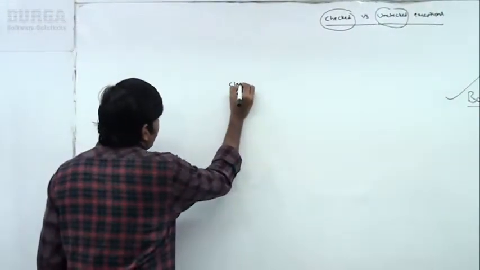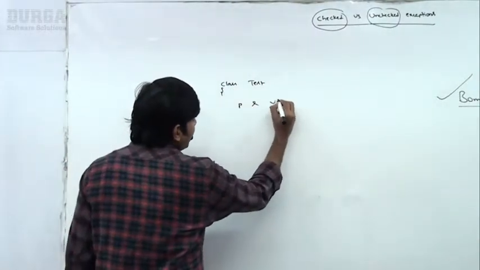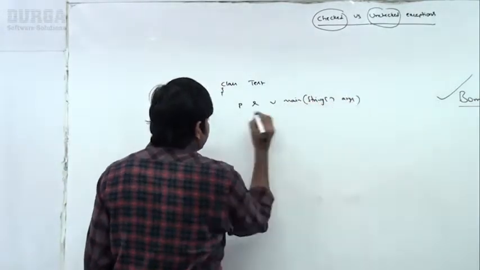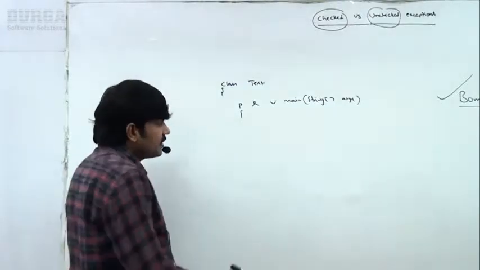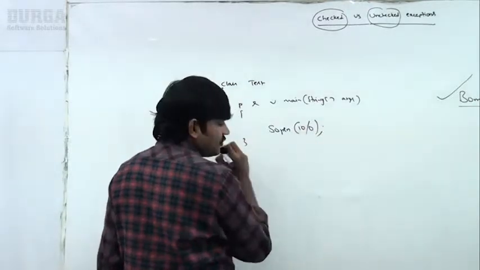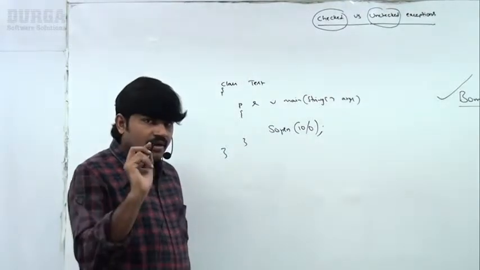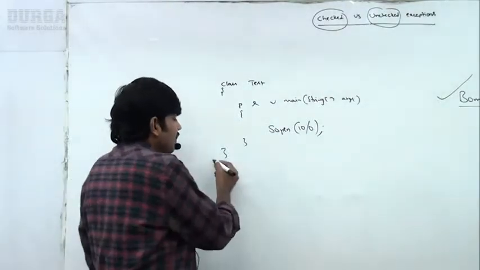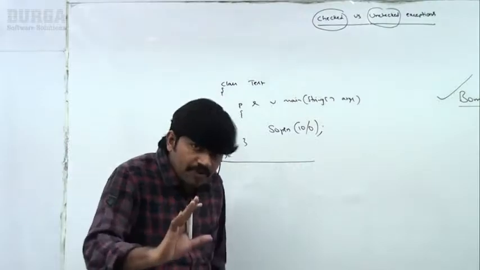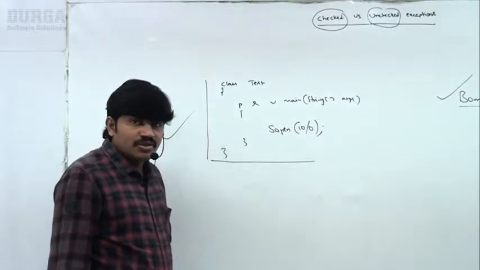Here I'm taking class Test, public static void main(String[] args). My target is System.out.println(10/0). I'm taking it like this, right? Now I will ask the compiler, can you please compile my code? Like simply, the compiler will tell: Durga, no problem, happily I can compile, and the code is going to be compiled.